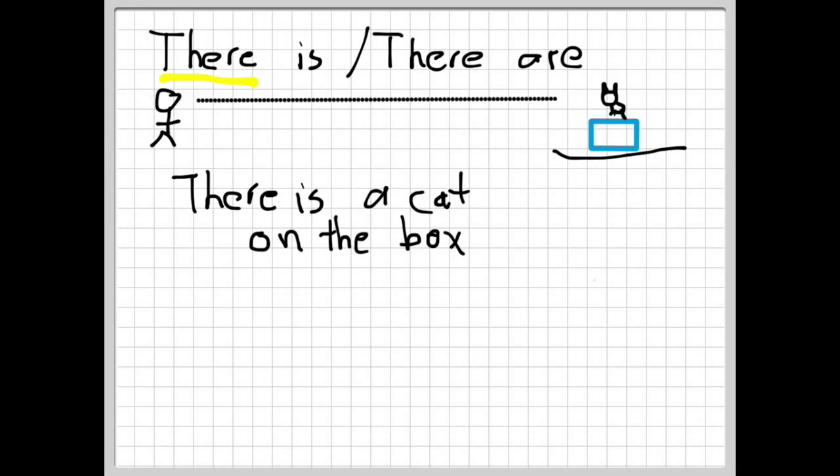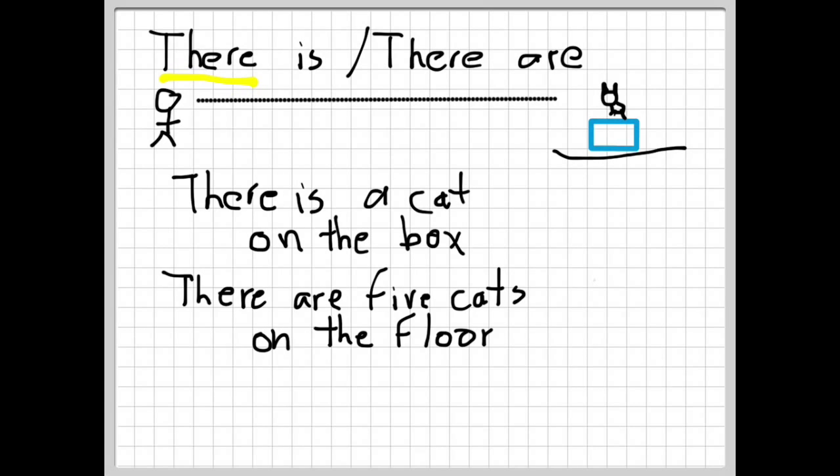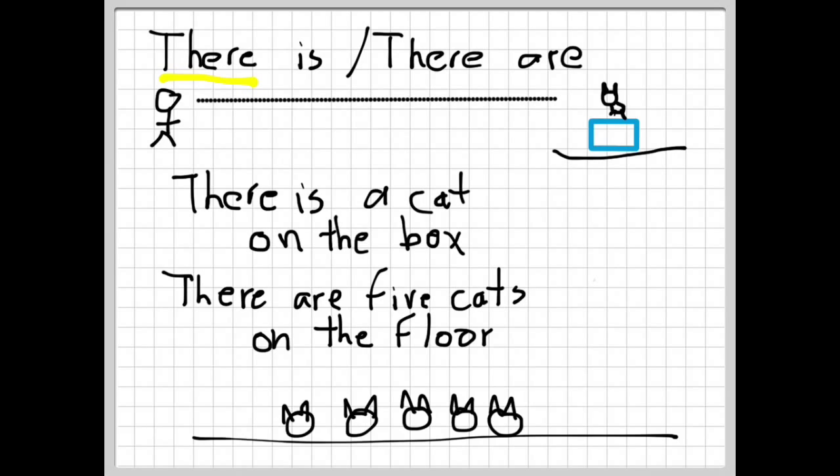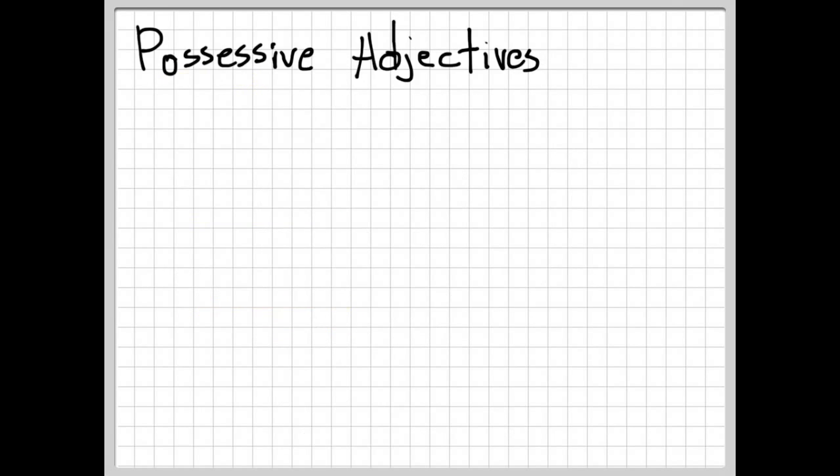There is a cat on the box means the same thing. The plural form would be there are. In this example, there are 5 cats on the floor. There is the singular form, and there are the plural form.